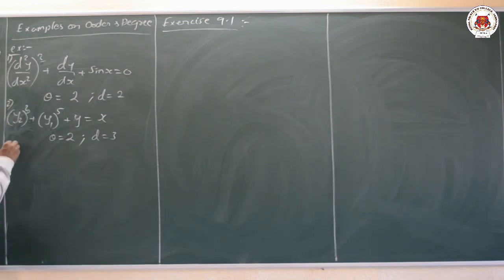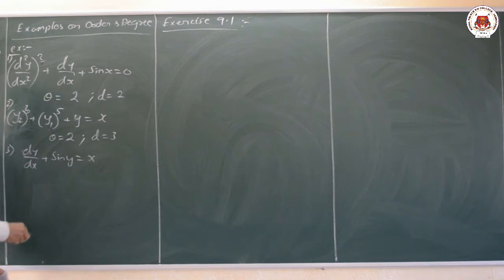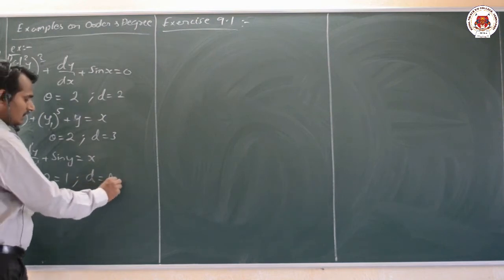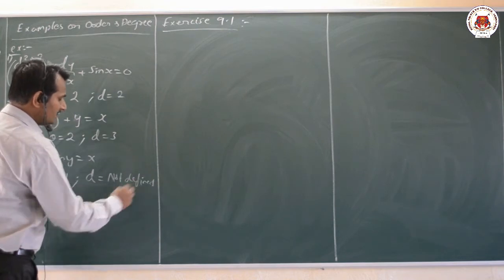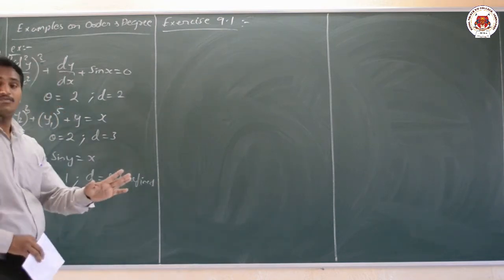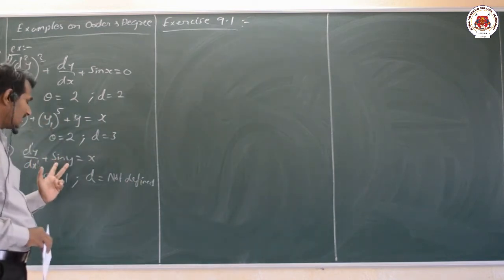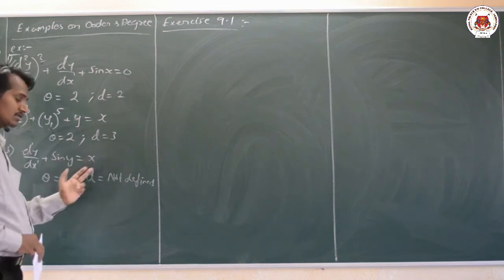Then the third example, that is nothing but here we are having dy by dx plus sin y is equal to x. Here of course we can find out the order. Order is what? That is dy by dx, that is nothing but 1, whereas degree is not defined. Why is it not defined? Since the first condition, what was that? It should be a polynomial equation, but here we are having a trigonometric equation. Of course it is a differential equation only.